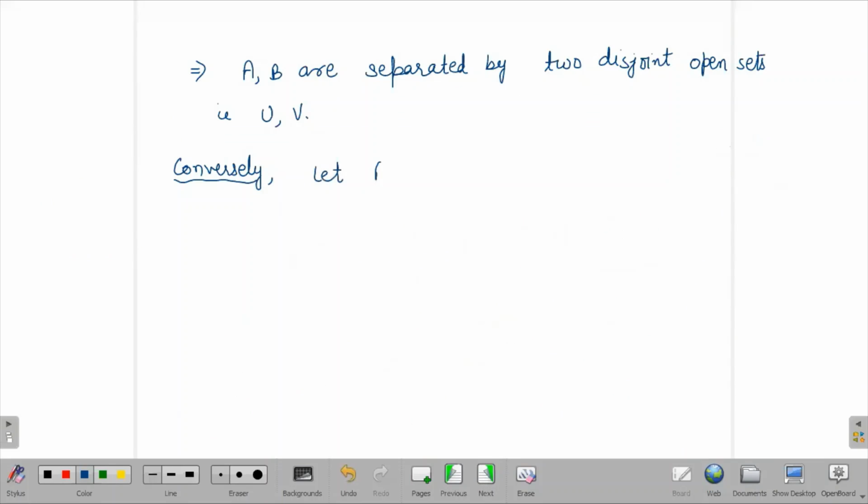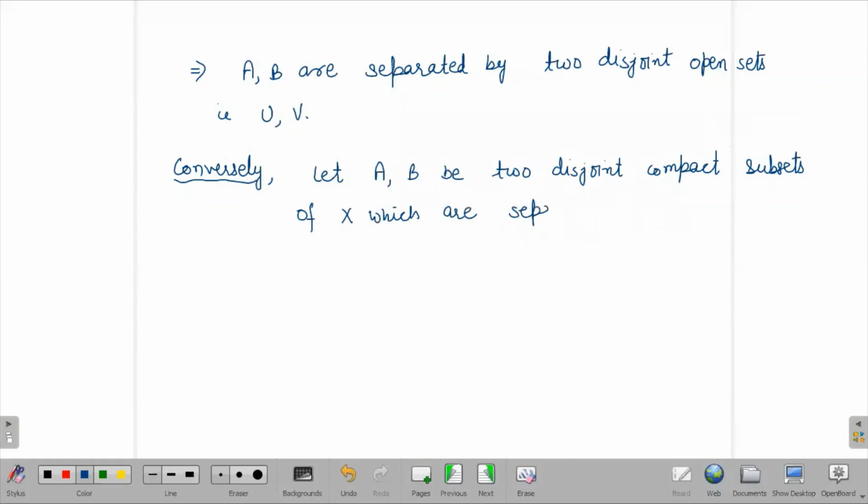Let A and B be two disjoint compact subsets of X which are separated by two disjoint open sets.